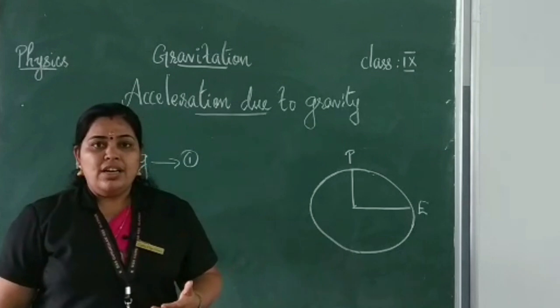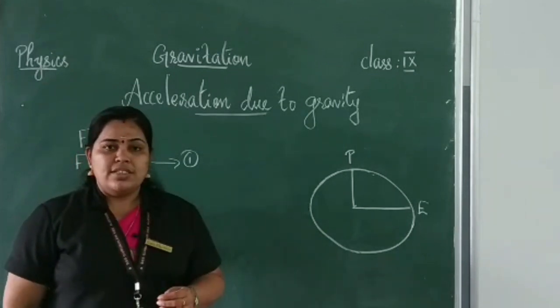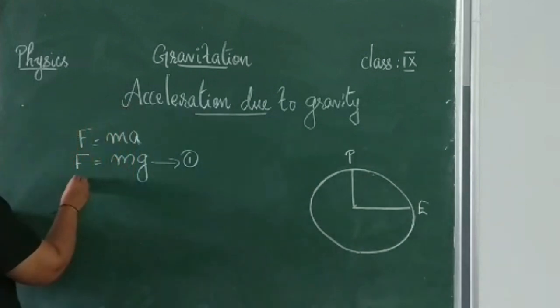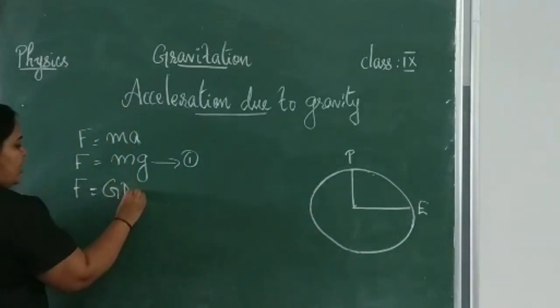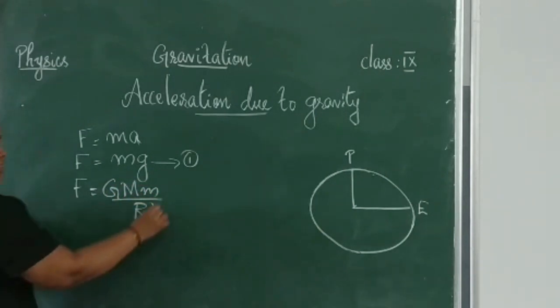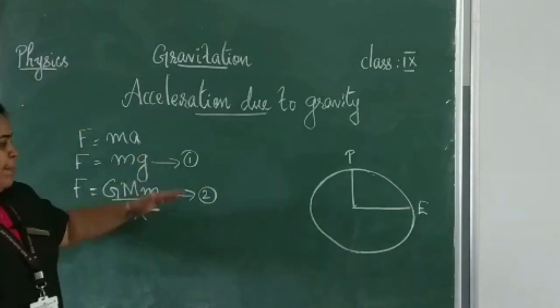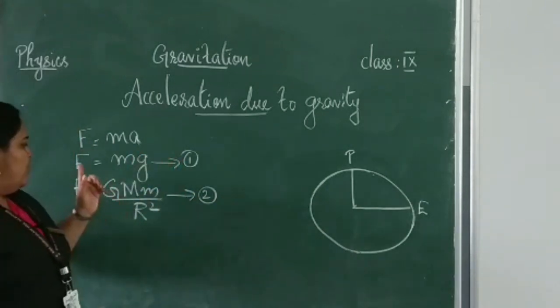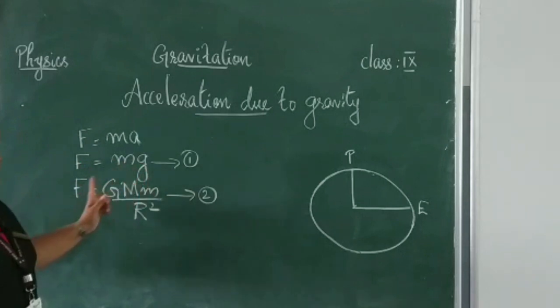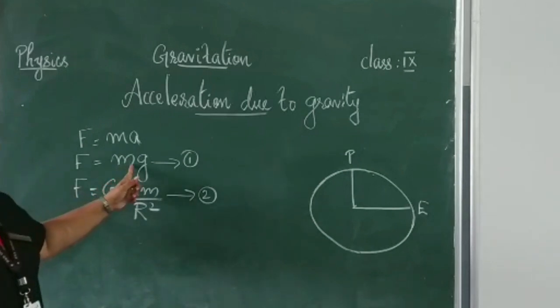Tell me the formula for finding out the force of attraction between the earth and an object. It is F is equal to GMm by r square, isn't it? Let it be equation 2. Now, compare these two equations. We know F is equal to mg and F is equal to GMm by r square. Instead of this F, we are going to substitute mg.